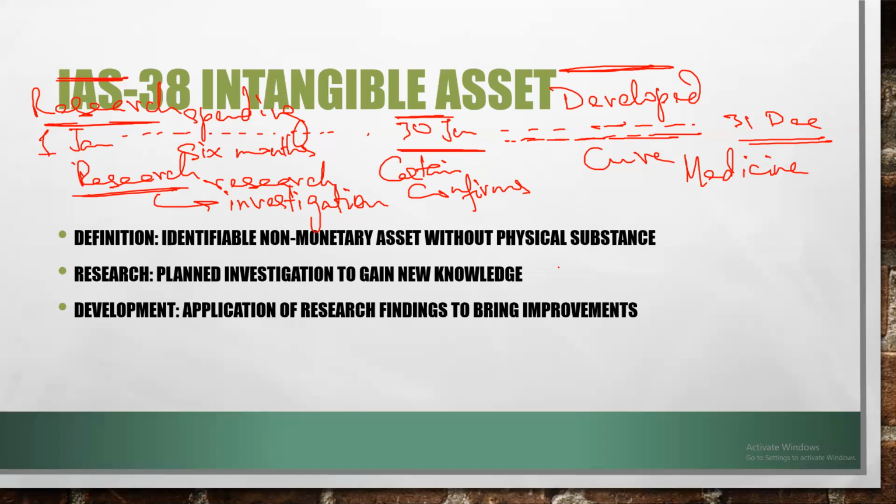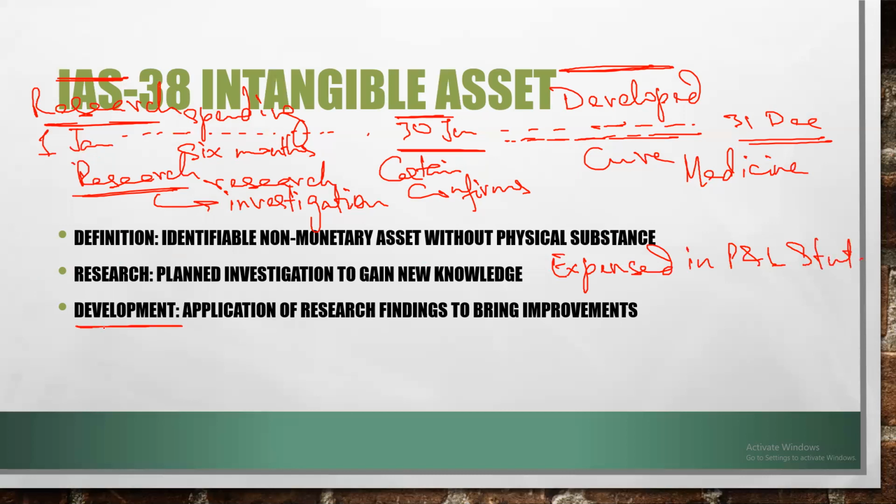So, IAS 38 says that research should not be capitalized and, in fact, should be expensed out in the profit and loss statement.